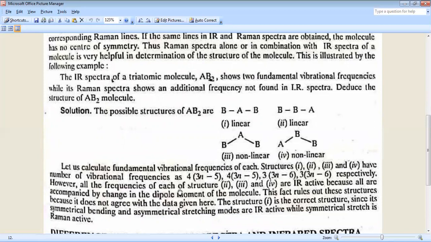However, all the frequencies of each of structures 2, 3, and 4 are IR active because all are accompanied by a change in dipole moment. Here change in dipole moment occurs, here also change in dipole moment, here also change in dipole moment occurs. This fact rules out these structures because they do not agree with the data given here. Structure 1 is the correct structure since its symmetrical bending and asymmetrical stretching modes are IR active, while the symmetrical stretch is Raman active.